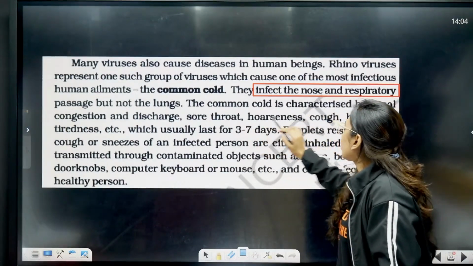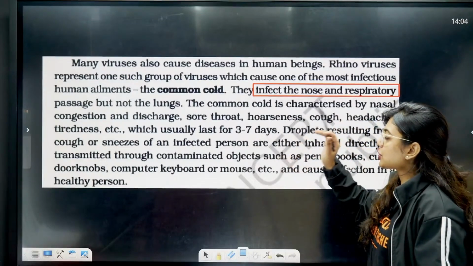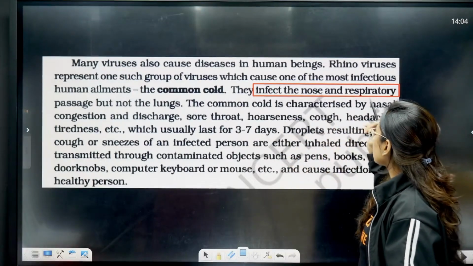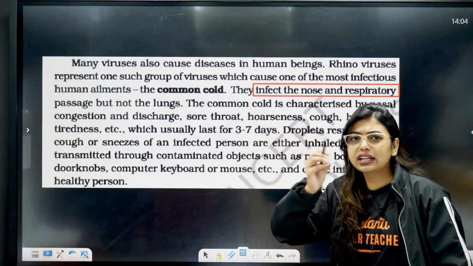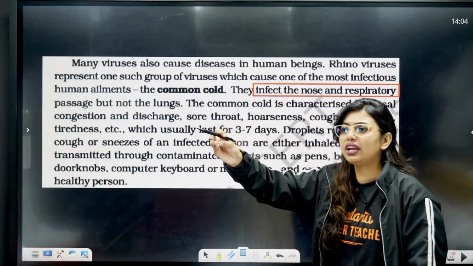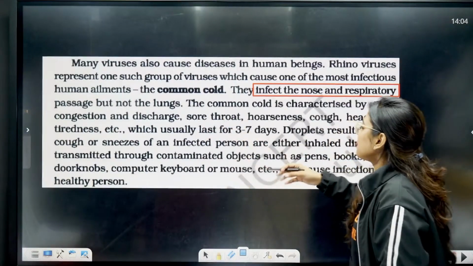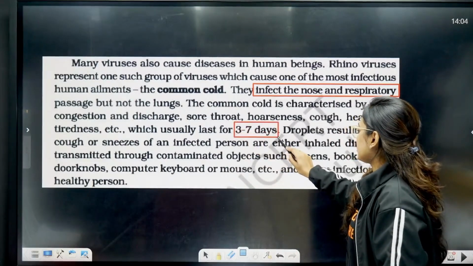The common cold is characterized by nasal congestion and discharge, sore throat, hoarseness, cough, cold, headache. All this can come on a longer period, which is usually 3 to 7 days.